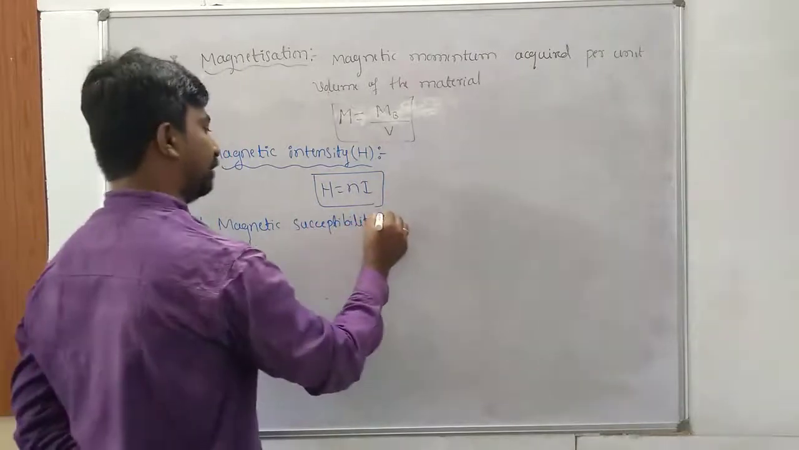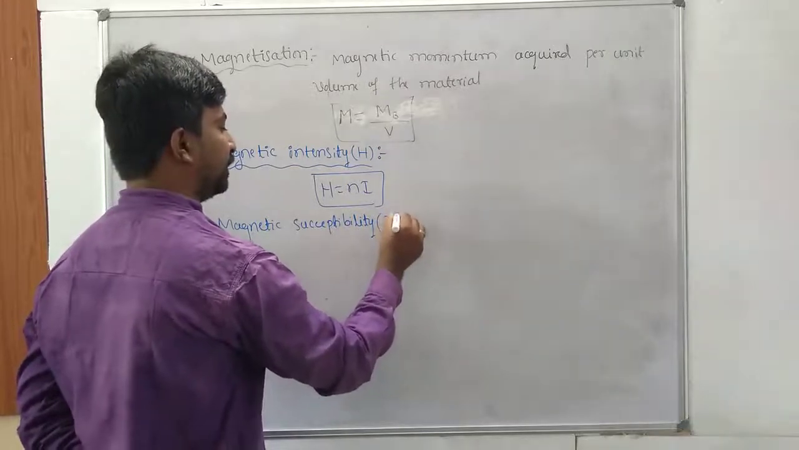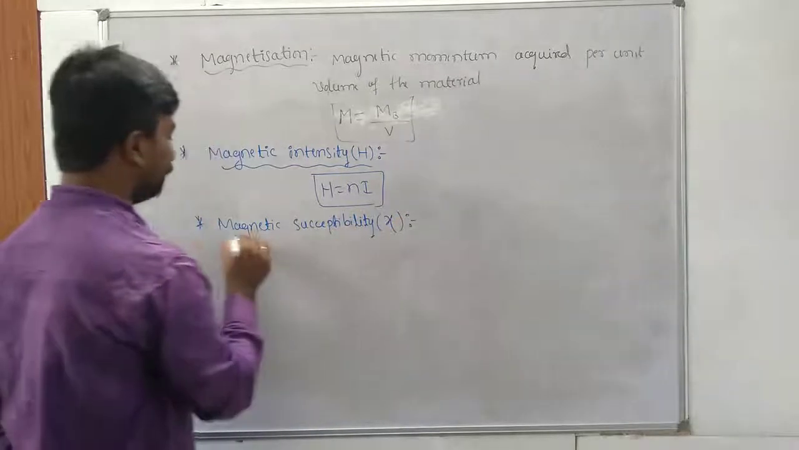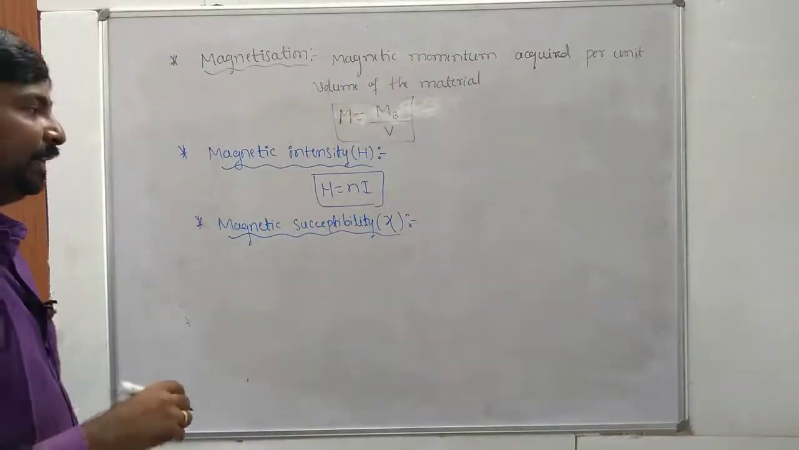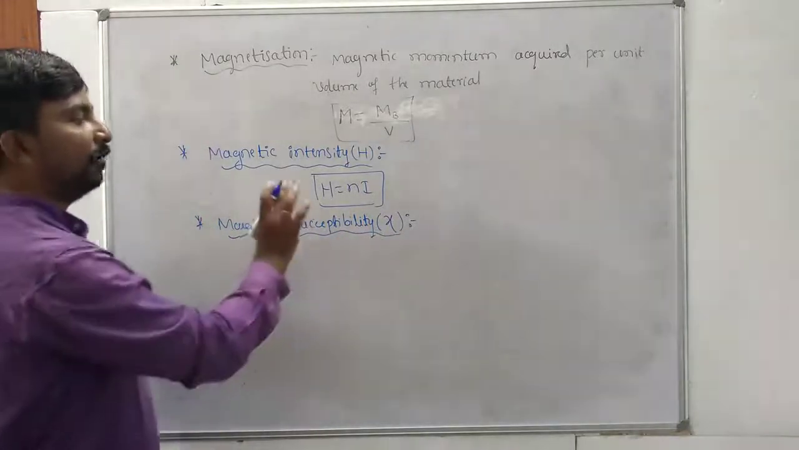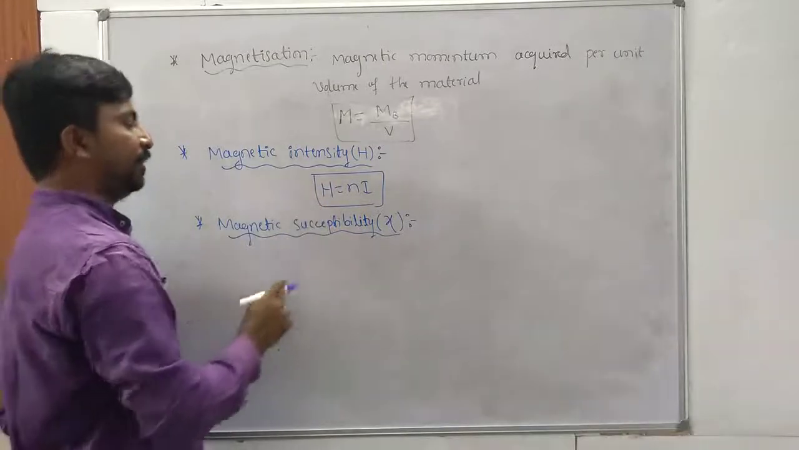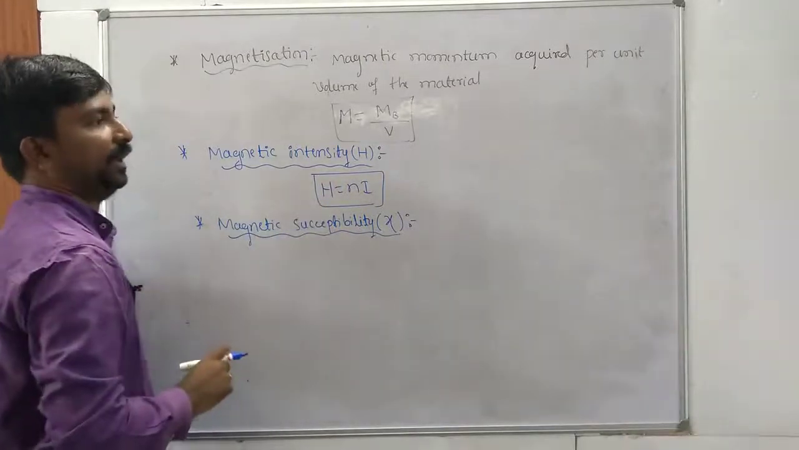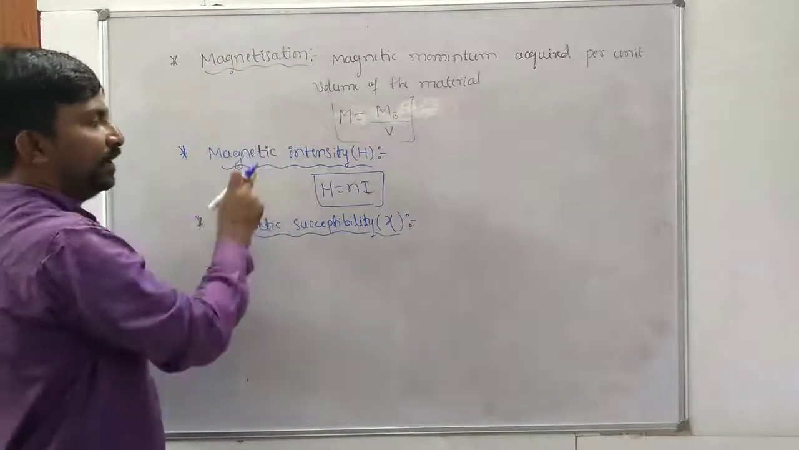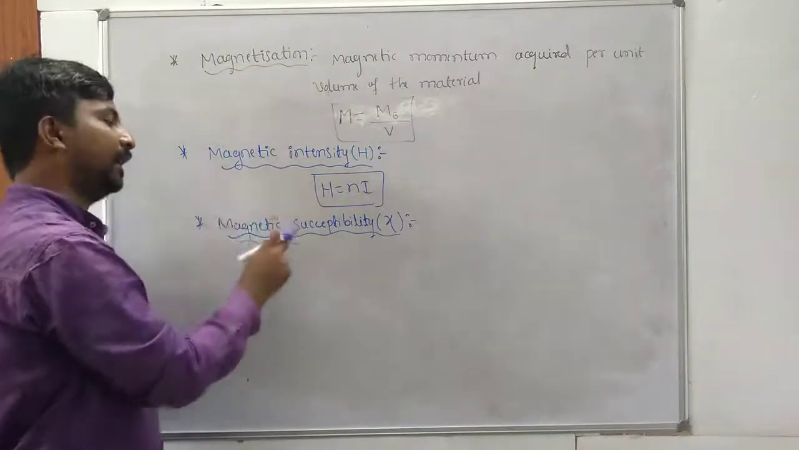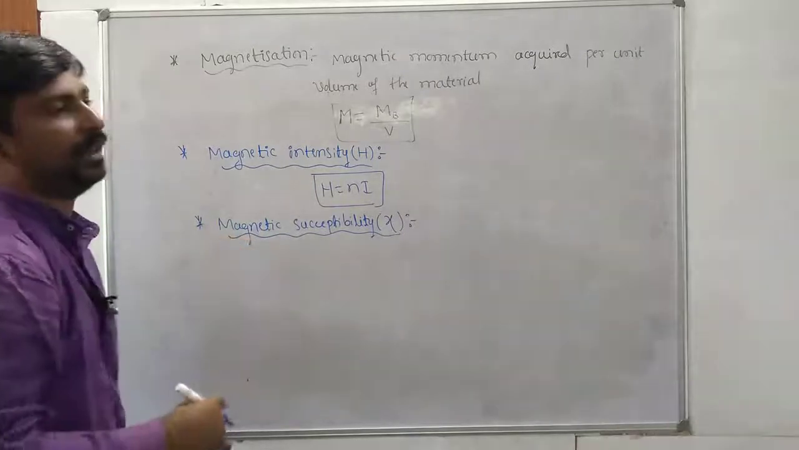So magnetic susceptibility is denoted by Xi. It is the ratio of magnetization to the magnetic intensity, and it is called what? Magnetic susceptibility.